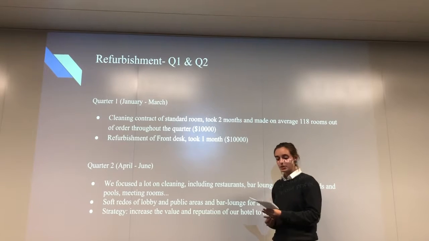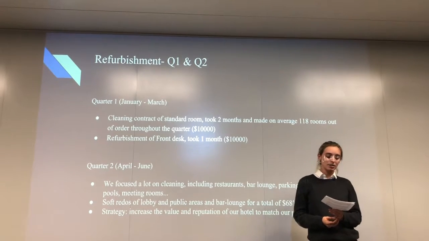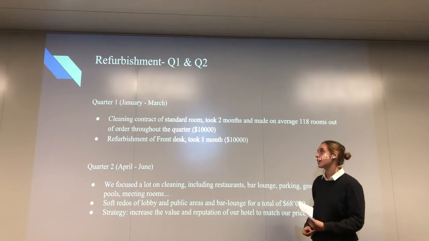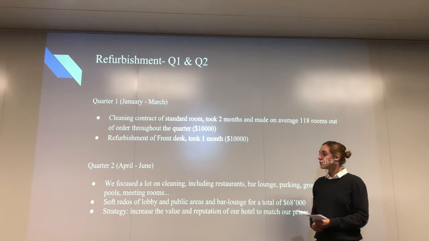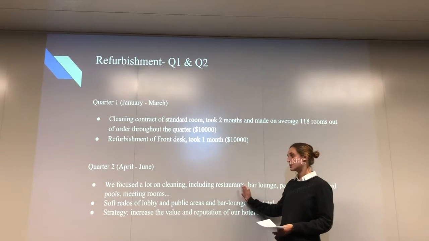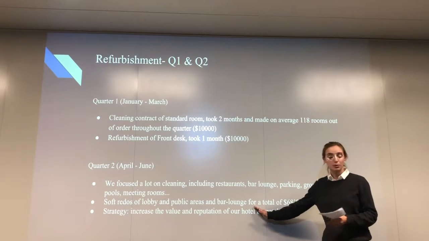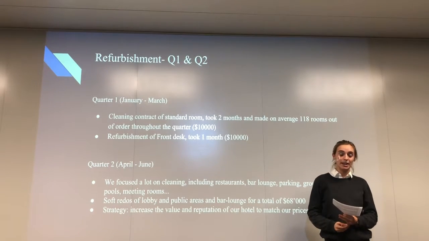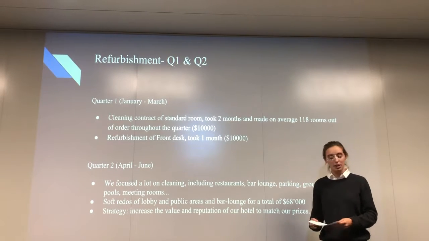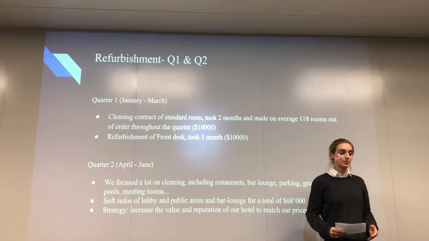Afterwards, we decided to refurbish the front desk for a cost of $10,000 to add value to our hotel and justify the fact that towards the end of the quarter we had the highest rates. Regarding quarter two, we started with no refurbishments, and then we decided to prepare for the high season. This is why we did all the cleaning that we did, and as well all the soft redos for a total cost of $68,000. Our strategy was to increase the value and reputation of our hotel to match our prices.